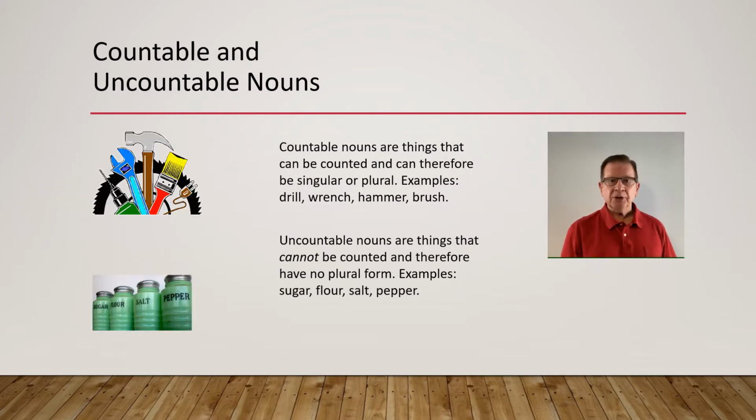Now let's look at countable and uncountable nouns. Countable nouns are things that can be counted and can therefore be singular or plural. Examples: drill, wrench, hammer, brush. You can have one drill or two drills, one wrench or two wrenches, etc. Uncountable nouns are things that cannot be counted and therefore don't have a plural form. Examples: sugar, flour, salt, pepper. You can't say one sugar, two sugars, unless, of course, you mean one packet of sugar, two packets of sugar.